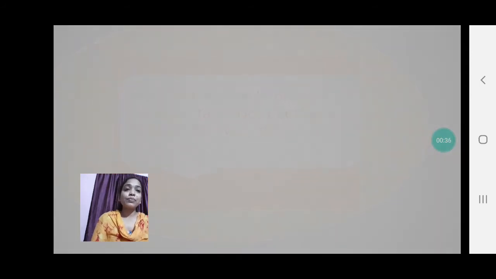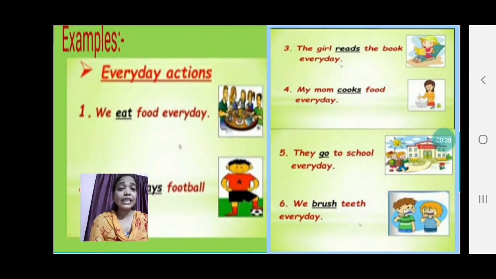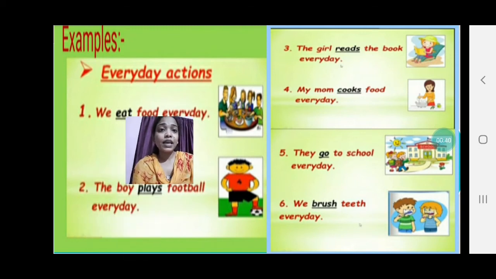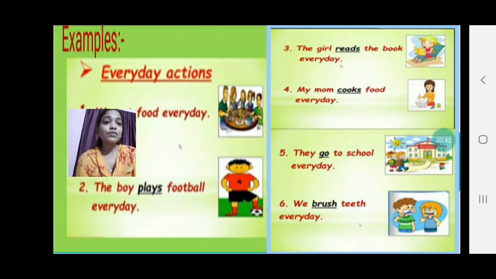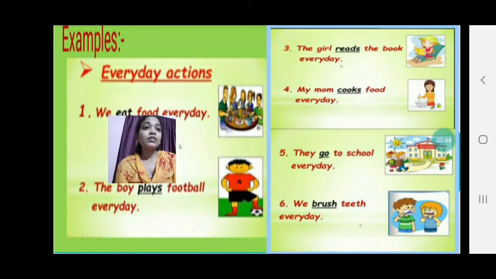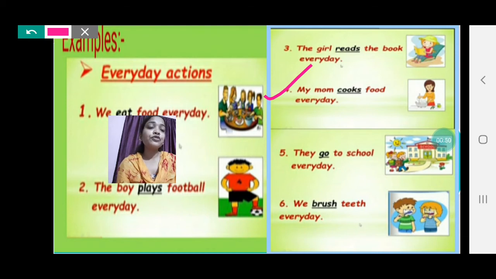For example, we eat food every day. The boy plays football every day. The girl reads the book every day. My mom cooks food every day. They go to school every day. We brush teeth every day. So these all are everyday actions.